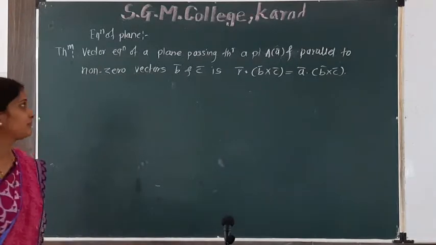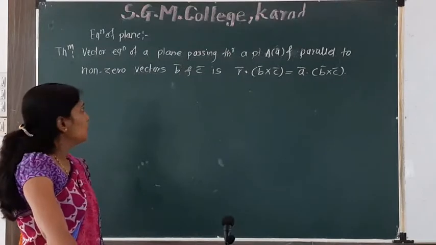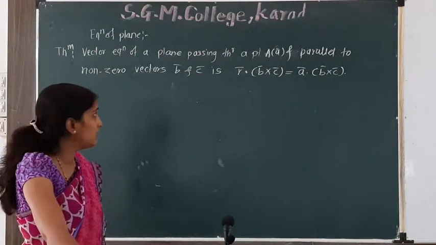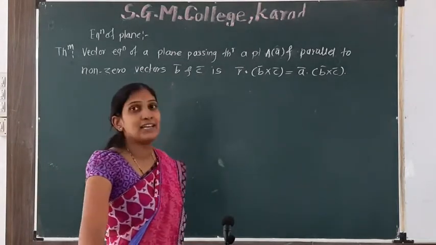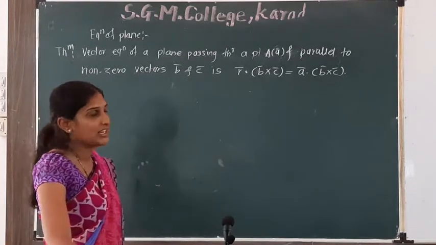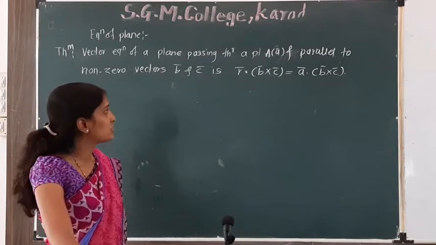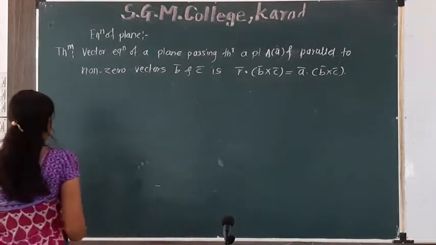In this theorem, the statement is the vector equation of a plane. We have to find the vector equation of a plane passing through the point A of A bar and parallel to non-zero vectors B bar and C bar is R bar dot B bar cross C bar is equal to A bar dot B bar cross C bar.